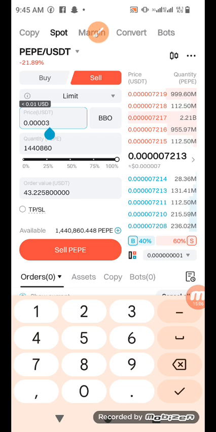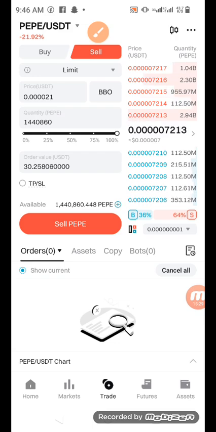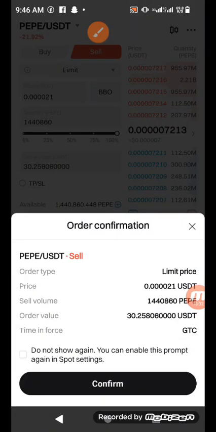So I'm still going to leave it at my 2. Let me put 2.1. So if eventually I sell this, I'll be making $30. My $10, 10.1 is here. So if I make 30.2, I'll be having around $20 profit, if only it happens. So having come to this point, I now click on sell. I'm doing this as a comprehensive order. The system says look at the price of this, and you are selling the whole volume. This is what you are going to get. Now I click on confirm.